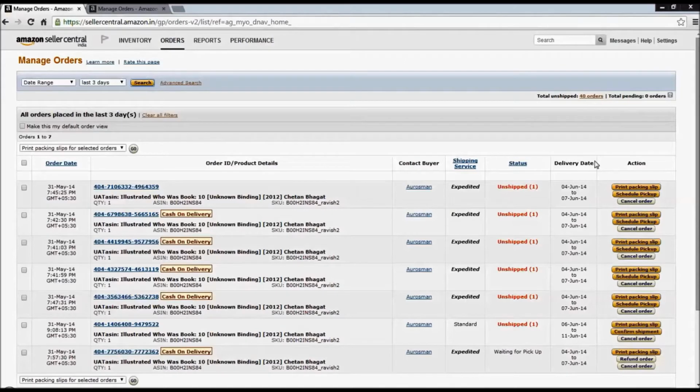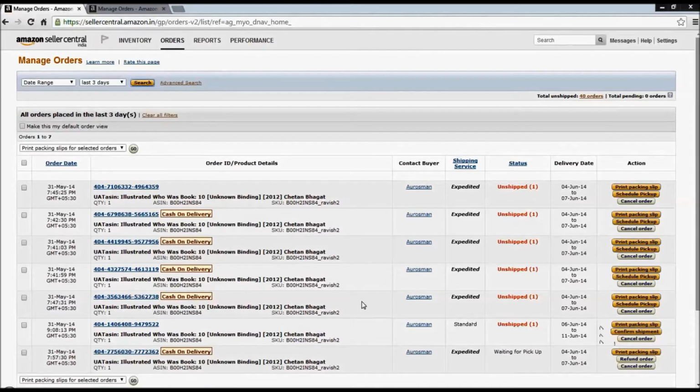Then how do we get to know which of these orders are EasyShip and which is not? Well, if we scroll to the extreme right hand side, we get to see 3 buttons. And the center button in case of an EasyShip will have an option of Schedule Pickup. However, in case of a normal MFN order, the center button will be Confirm Shipment.